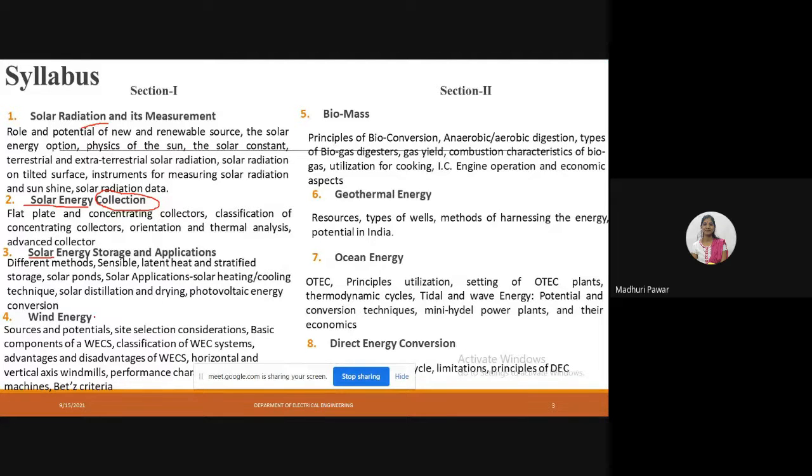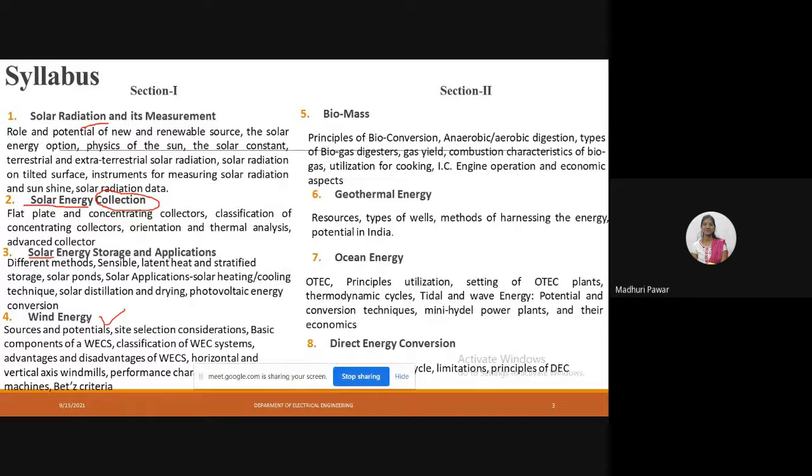From the wind energy chapter, I hope in power plant you may have studied wind energy. Is that point included in the power plants subject or not? In power plant engineering, have you studied wind energy? Okay, if not studied, wind energy is the energy which is freely available in the environment.